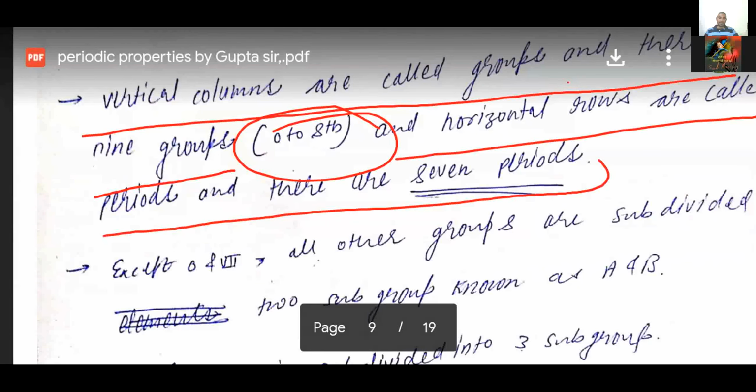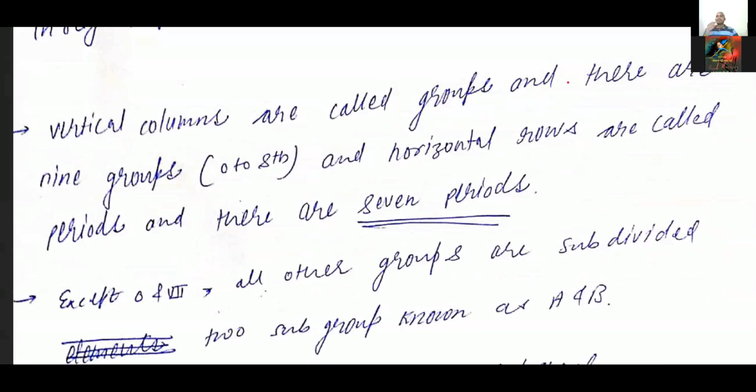You can check out. What they are saying is that except groups 0 and 8, all the groups are subdivided into 2 subgroups, A and B. After subdividing, what they find is that groups 1 to 7 are divided into 2, but group 8 is divided into 3, and group 0 is not divided into any subgroups.